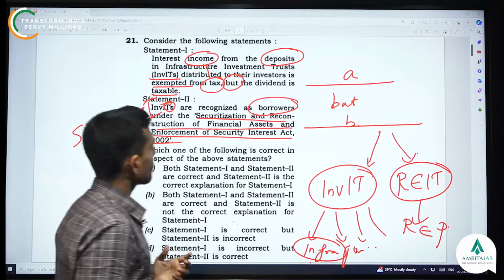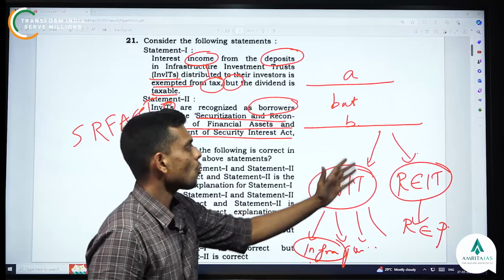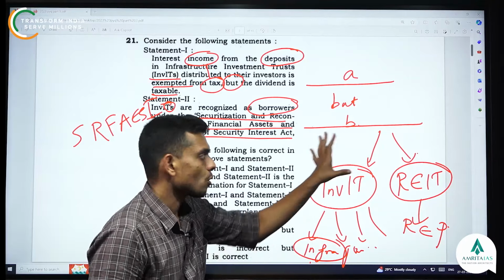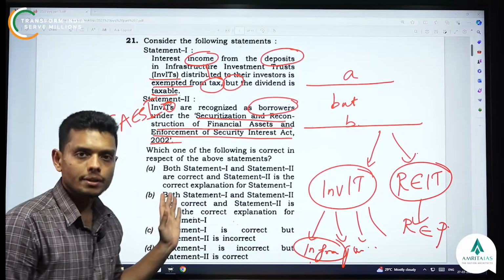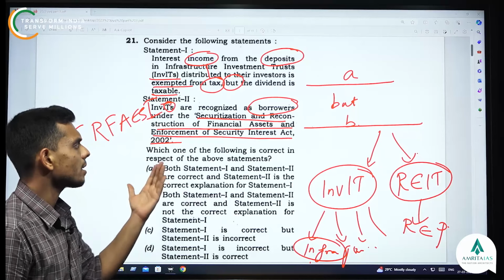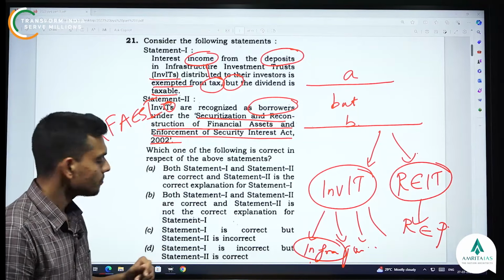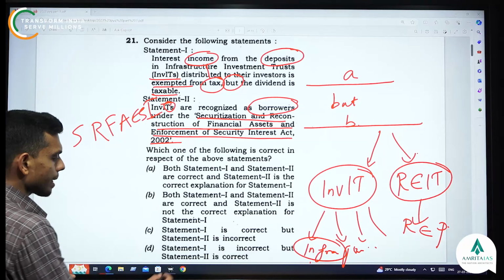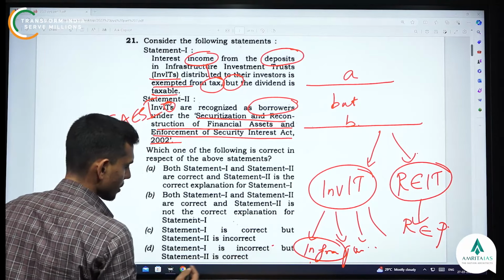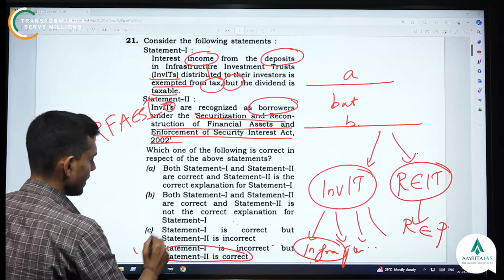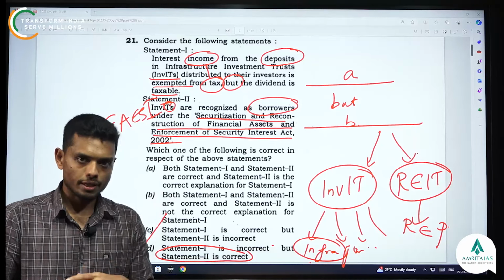InvITs invest in infra projects, real estate investment trusts invest in real estate projects. So basically they borrow money from us, right? That is the logic. So this is correct. You can also later check the definition of borrowers in the SARFAESI Act. So here the answer will be: statement 1 is incorrect, but statement 2 is correct. Option D is the answer for this question.